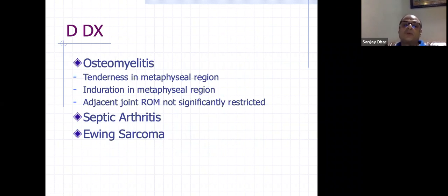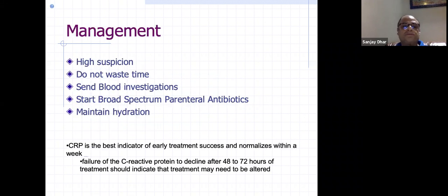So differential diagnosis, as I told you, is osteomyelitis: tenderness in the metaphyseal region, induration, adjacent joint range is restricted. Then the other thing is septic arthritis. I'll tell you how to differentiate. And Ewing sarcoma, in the pediatric age group, it becomes very important. Metaphyseal tenderness, local temperature raise, mild fever, that can be even Ewing sarcoma. So there is a very wide spectrum of disease. On one end you have osteomyelitis, on the other end you have Ewing sarcoma. That is why it needs a very high degree of suspicion. So these are the three important differential diagnoses in such cases.